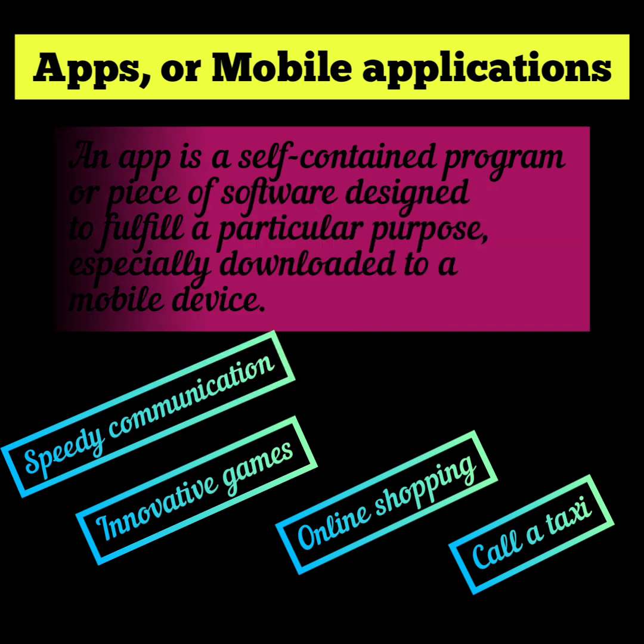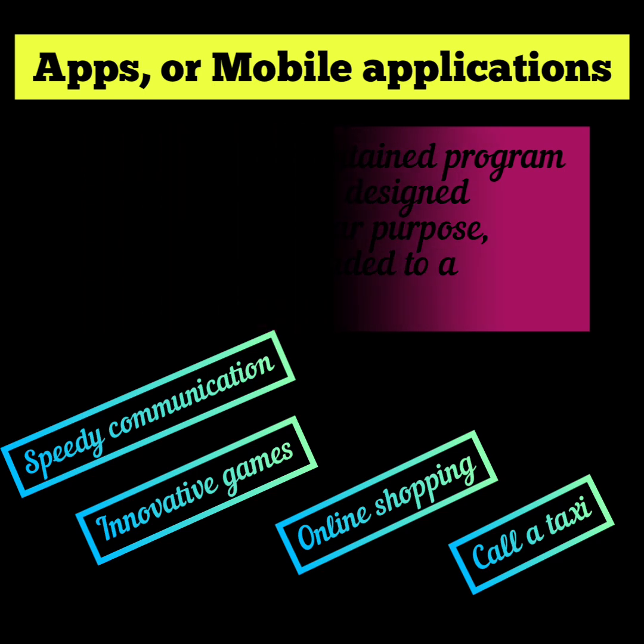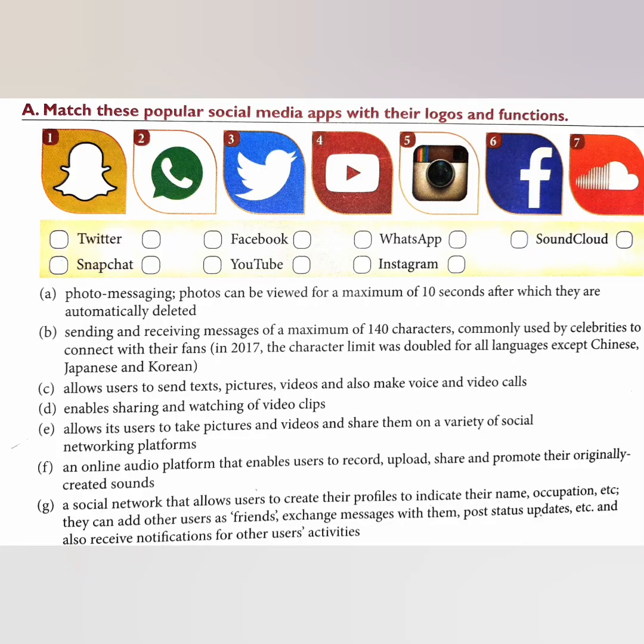So students, in this chapter we will be discussing apps only. So let's start the book exercise. Students, first we will complete the A exercise. Match these popular social media apps with their logos and functions. On one side we have to write the number of the logo, and on the other side we have to mark the alphabet of the function of that particular social media app. So let's start this exercise.